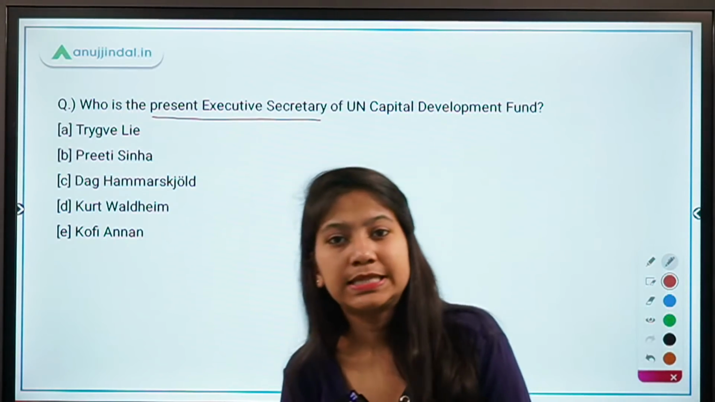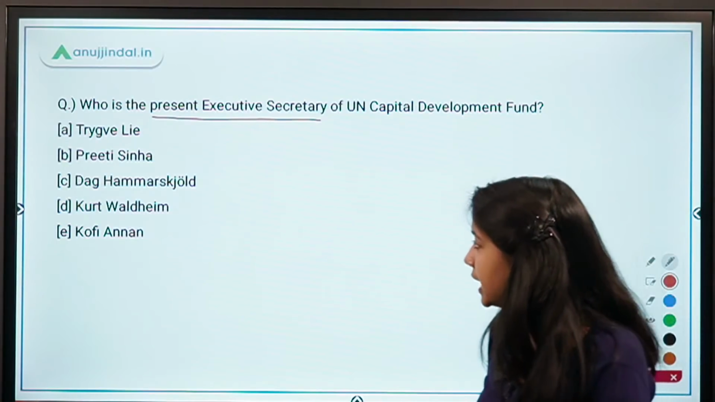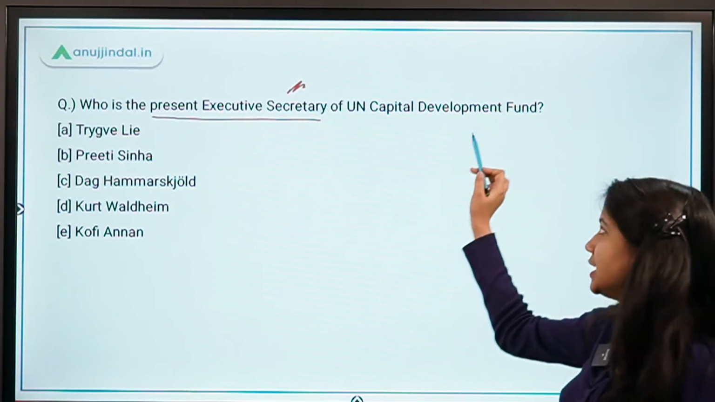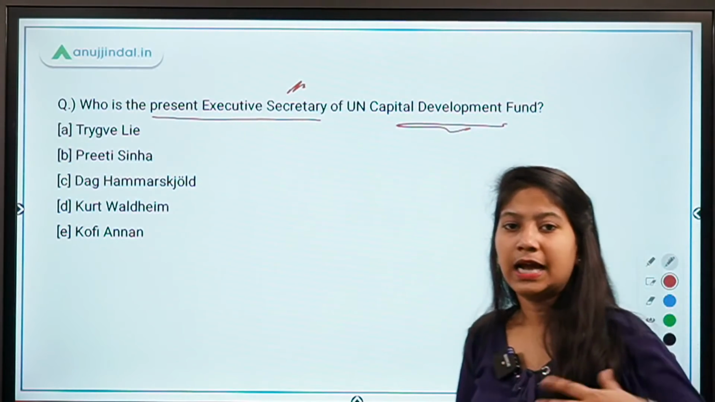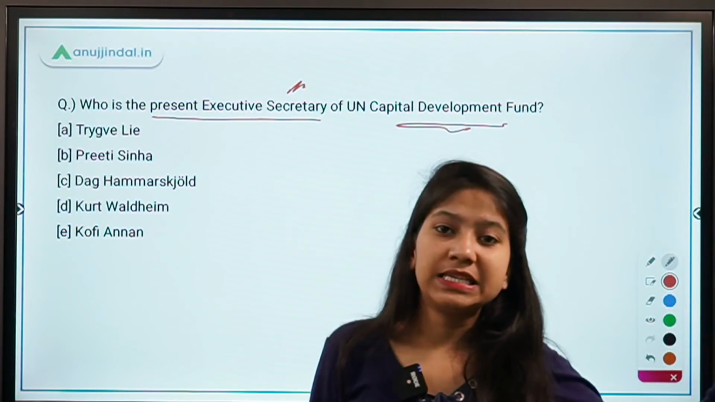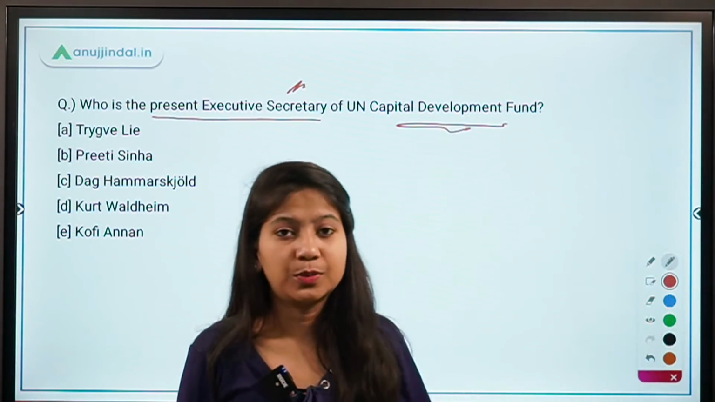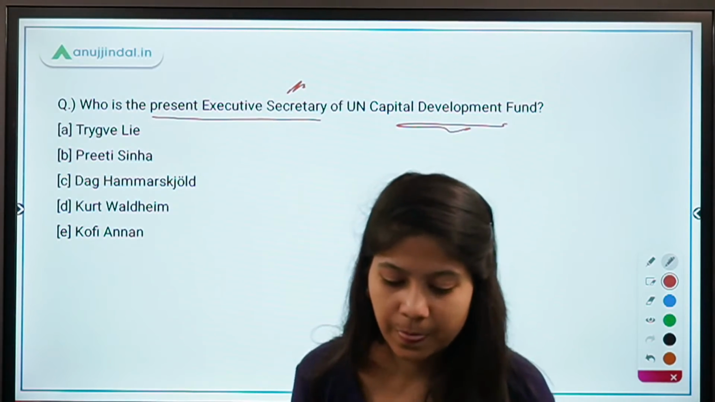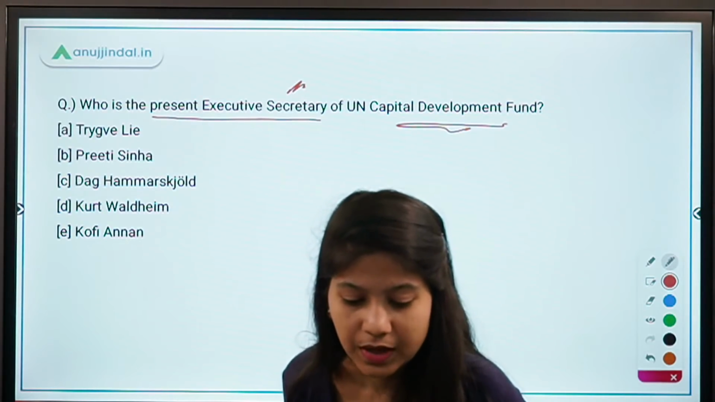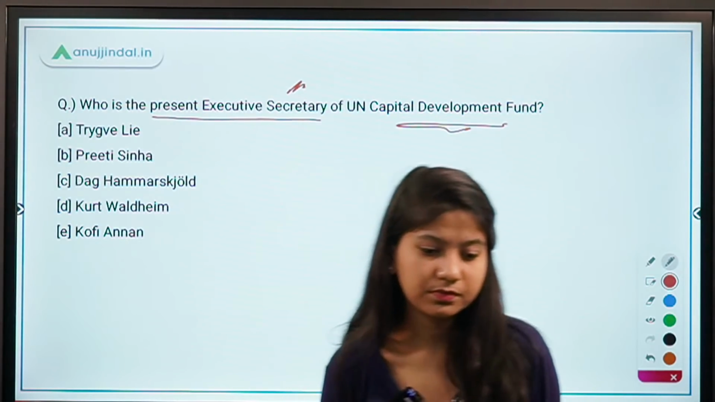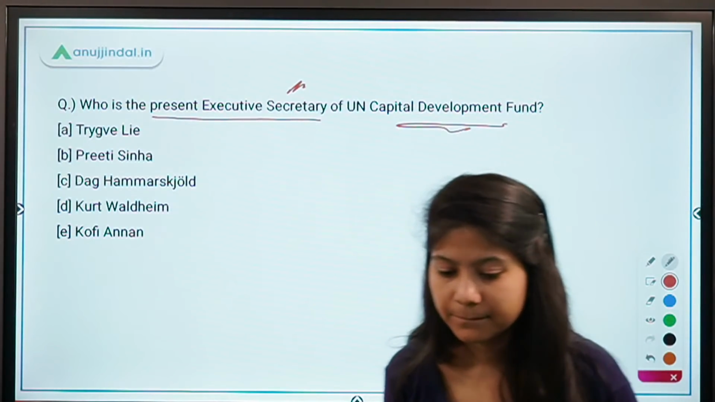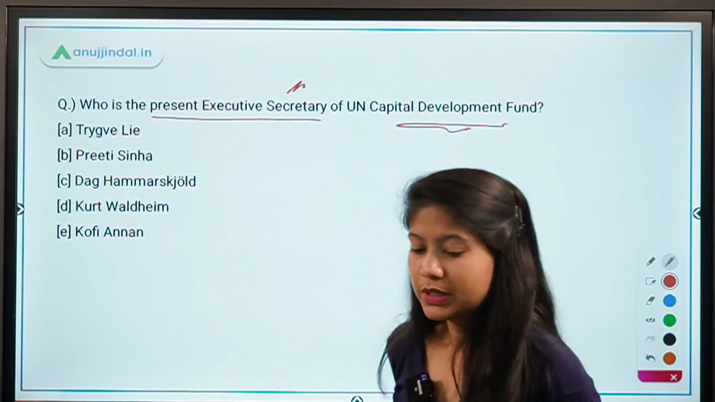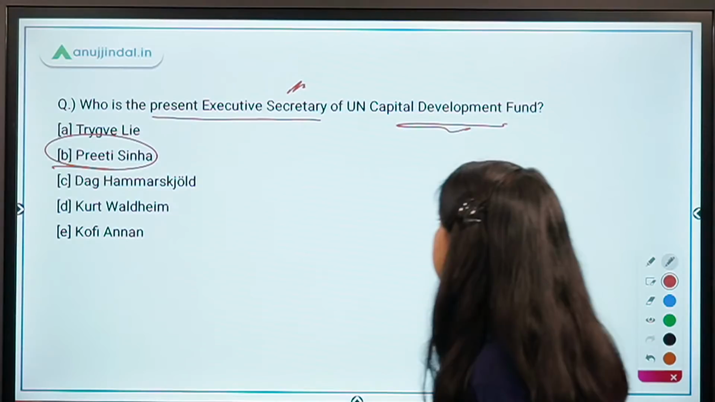So you have the 5 options. Tell me who is the present Executive Secretary of this fund, and remember that this position is the highest designation in this organization, that is to provide the funding to the least developed countries. So this fund has been created with the mandate of providing funding to the least developed countries. Absolutely right, guys. It's option B, Preeti Sinha.